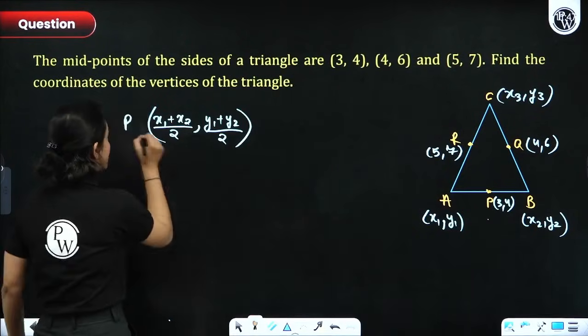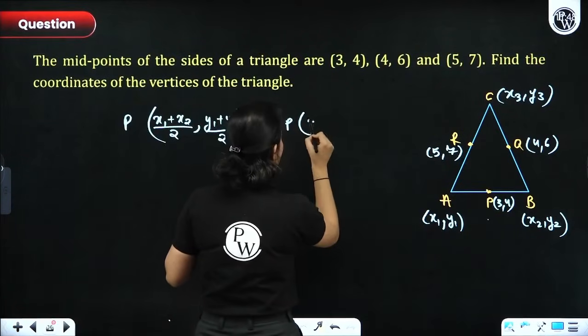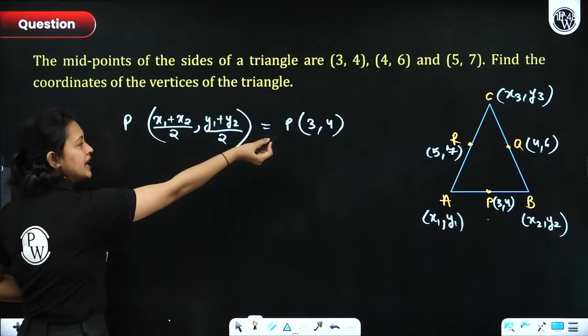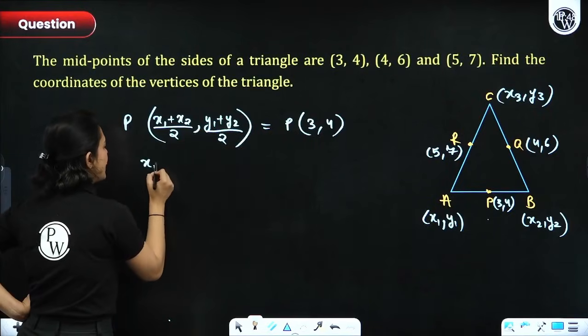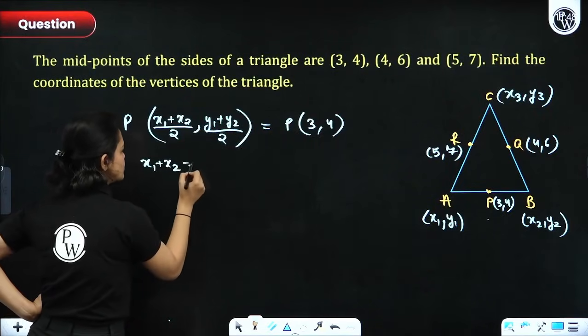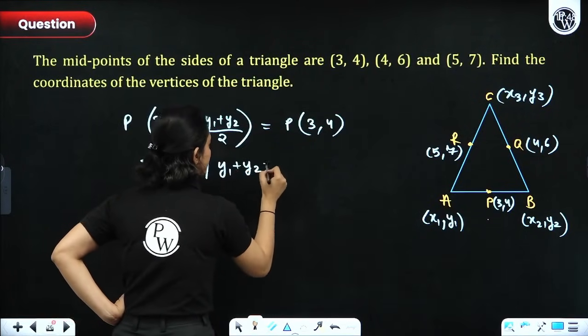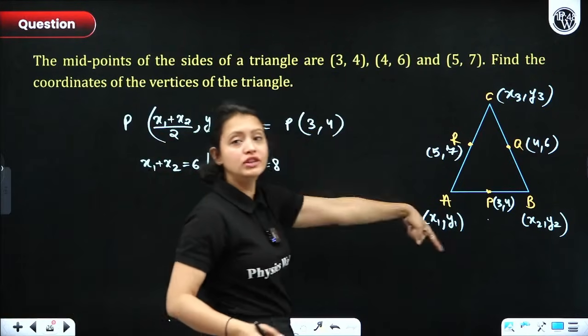So this should be the coordinate of P, but I already know that the coordinates of P are 3, 4. From here, what do you get? You get the x coordinate as 3 and the y part as 4, right? So you can directly say that x1 plus x2 is equal to 6, everyone, and y1 plus y2 is equal to 8, everyone. Now you can do the same thing for all of the 3 sides.